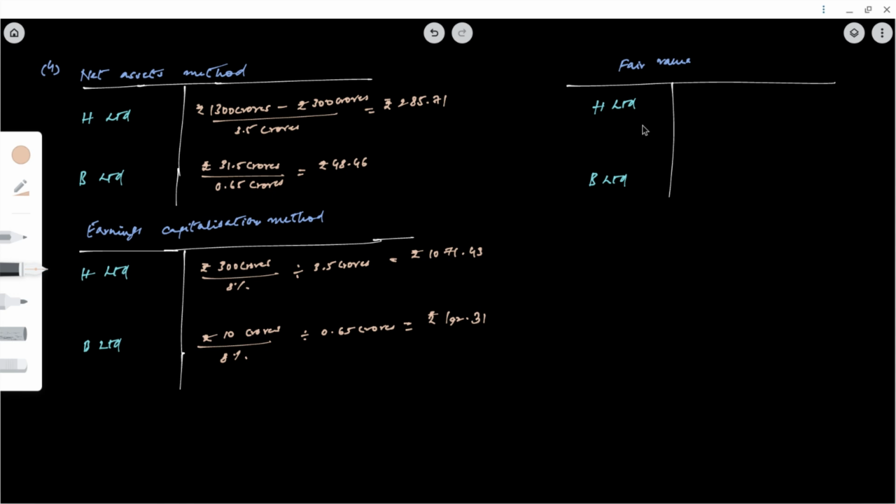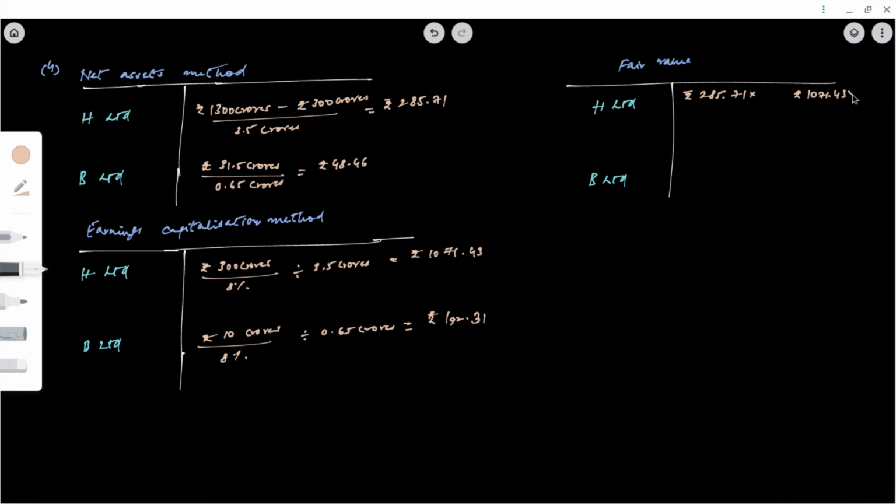Now in order to find the fair value, we will take value as per net assets method and value as per earnings capitalization method and assign weights to each of these values. In case of H Limited, the value as per net assets method is rupees 285.71 and as per earnings capitalization method it is 1071.43.